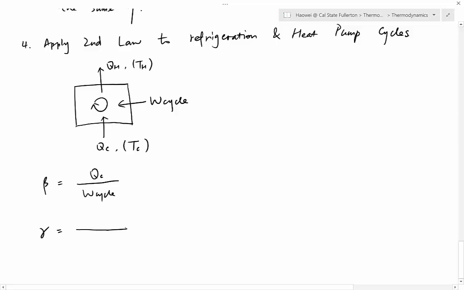And for a heating cycle, we use gamma for coefficient of performance. What is the purpose of the heating cycle? To keep the house warm, and that is QH. The cost will still be W cycle. And then from energy balance equation, just in case you forget what is energy balance equation, total energy going in, so that's QC plus W cycle, must be equal to total energy leaving, so that is QH. From this equation, we can rewrite W cycle. W cycle can be rewritten to QH minus QC.